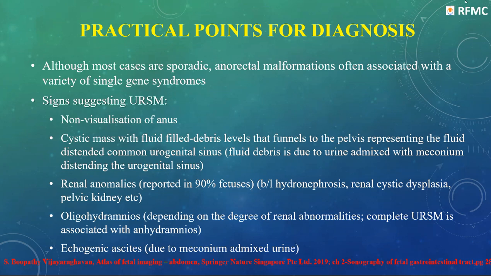Now, there are two kinds of URSM, complete and partial. In complete, there is complete absence of the anal and perineal openings and the perineum is smooth. This one is lethal. And in partial URSM, there is a single opening in the perineum, which is the common opening for the genitourinary and gastrointestinal tract. The prenatal diagnosis of either is difficult.